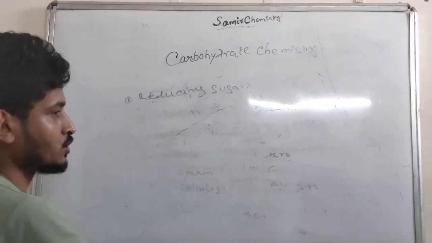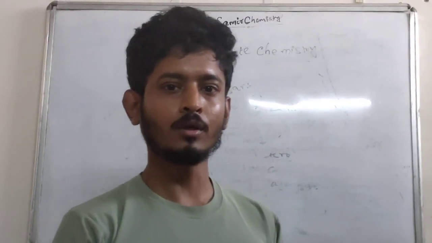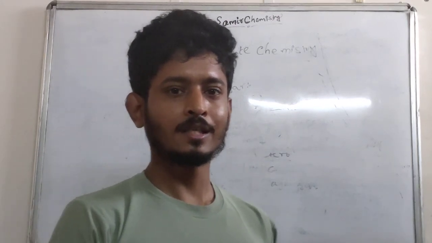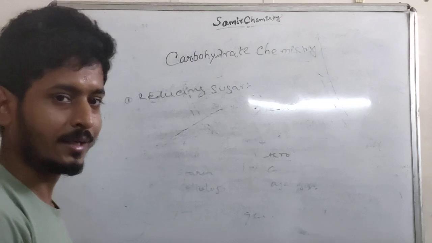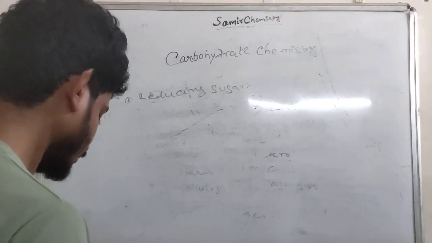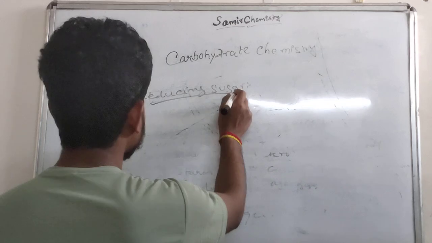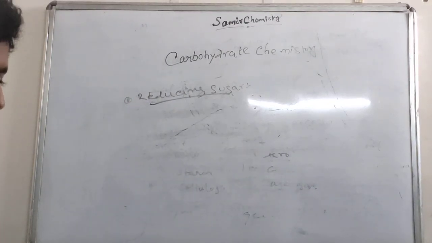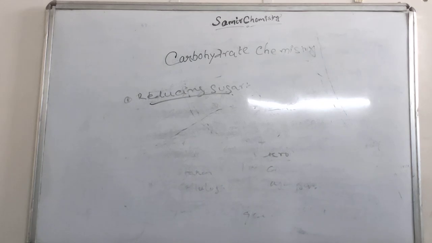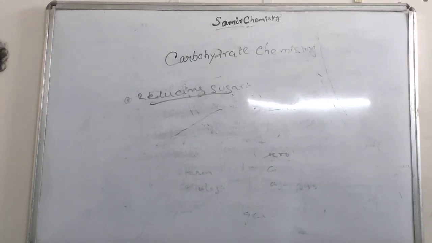So what is reducing sugar? A reducing sugar is one that reduces silver ammonium nitrate or Fehling's reagent. If any sugar is reduced by silver ammonium nitrate or Fehling's reagent, then it is called a reducing sugar.